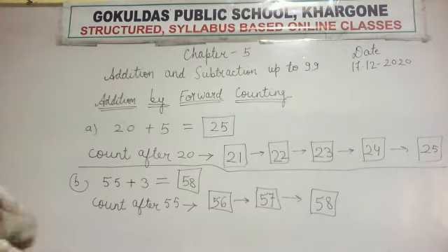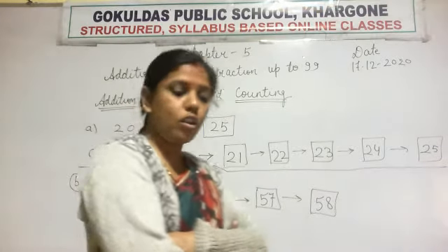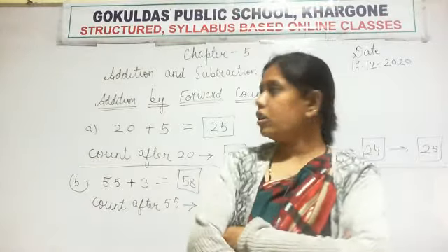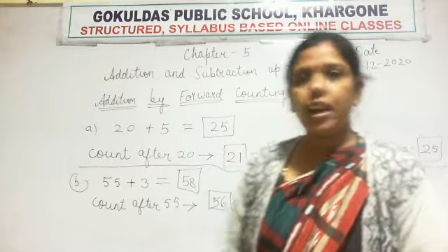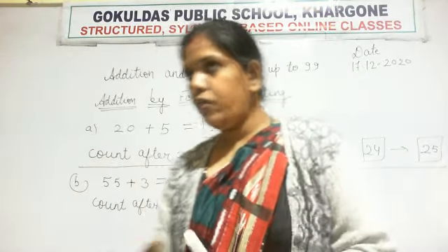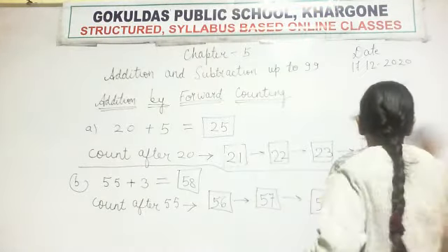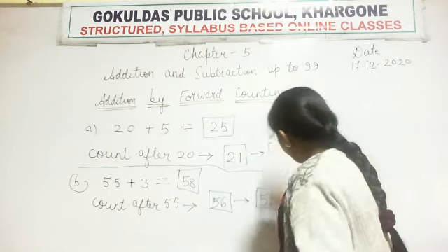Okay students, I hope all of you have written. If not, you can take a screenshot or pause the video and write it. Okay. Now we are doing the next question, question number 3.